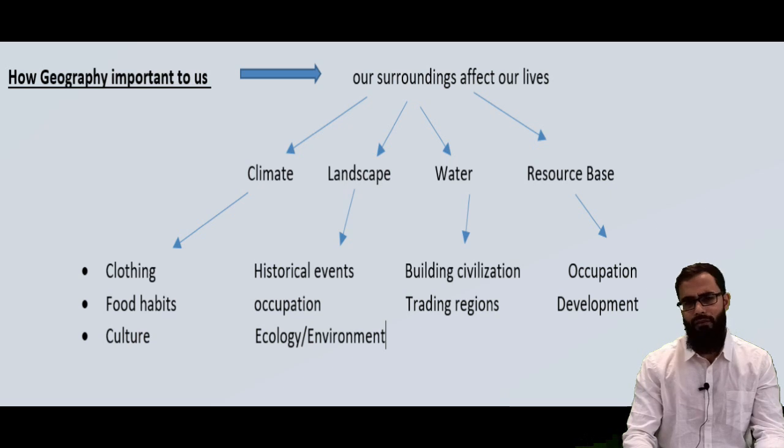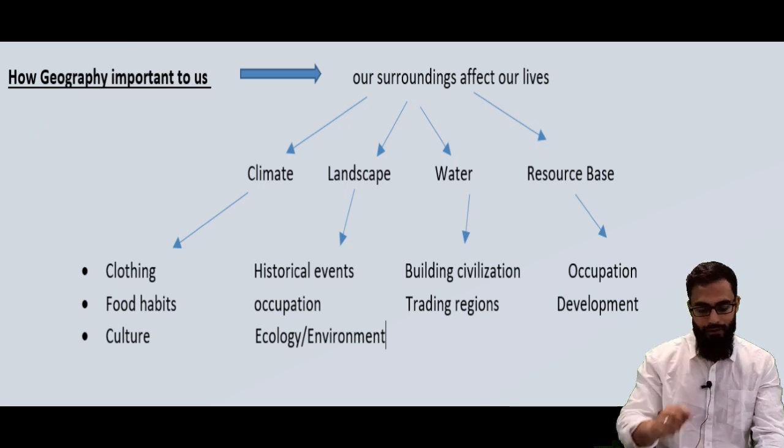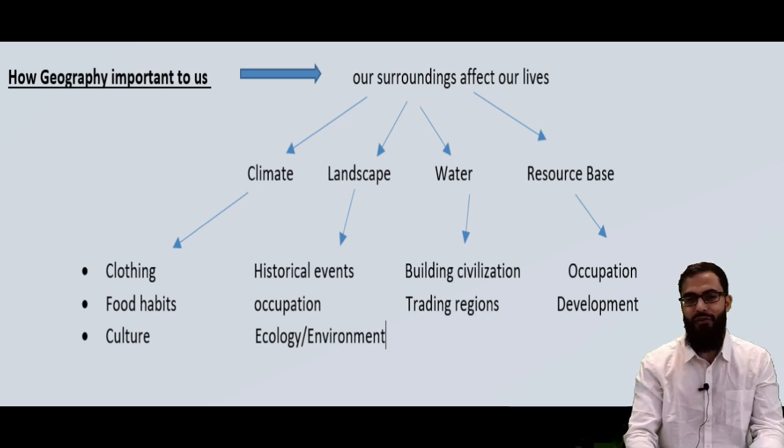Obviously, the Himalayas have one type of ecology, the Western Ghats have another type, the coastal region and the deltas have another type of ecology. Finally, if we see water is an important base, as we know that water has always played a role in building a civilization. So, for example, the early civilizations, like the Indus Valley civilization, where did it develop? Near river Indus, okay? So this shows that water has always had an important role in creating a civilization.